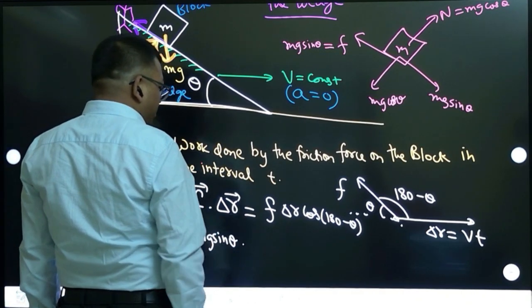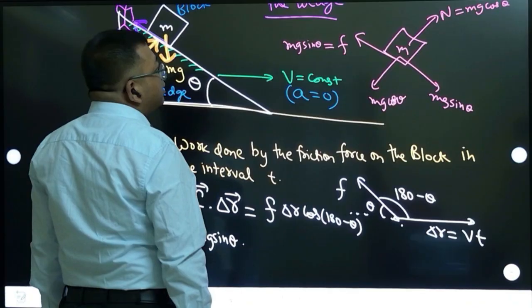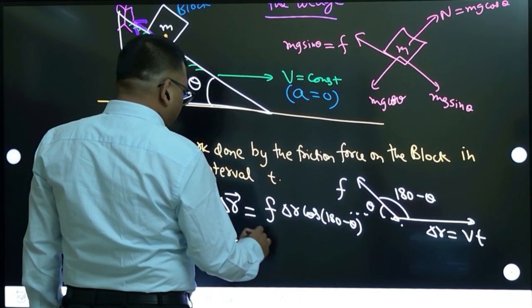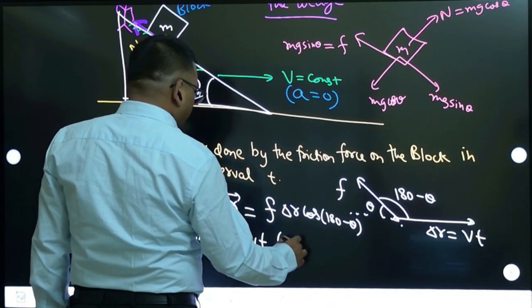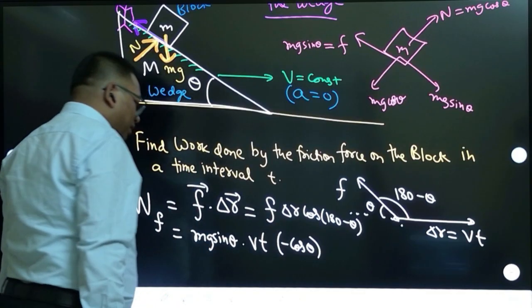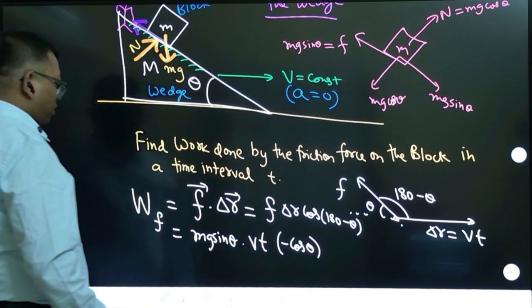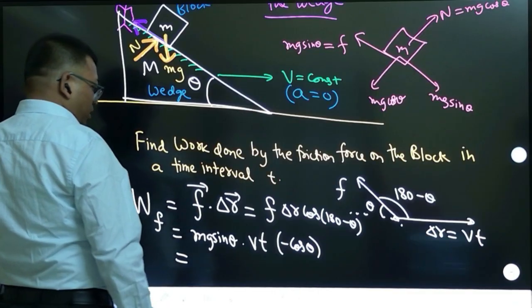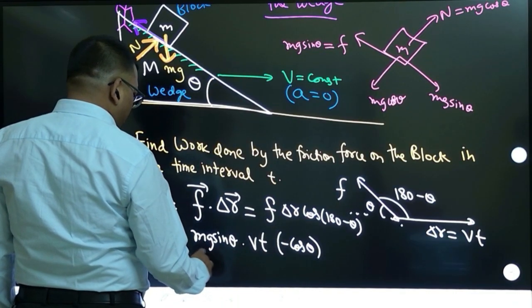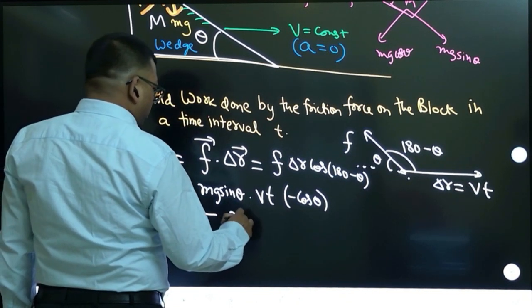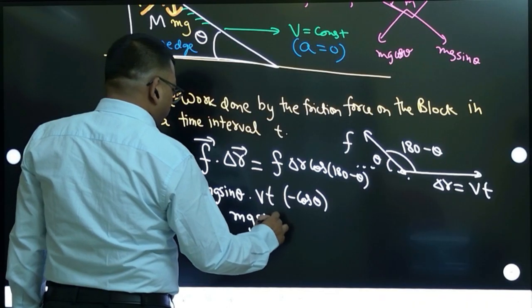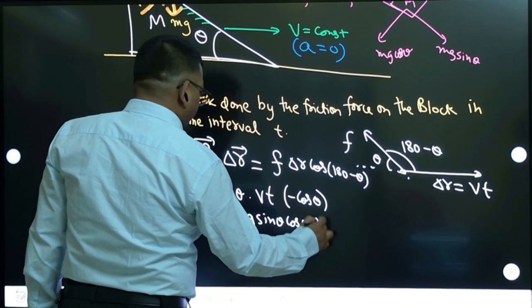Then displacement delta r is given as speed into time. Cos of 180 minus theta becomes minus cos theta, right? That becomes minus cos theta. Then that minus of course will come here, and then it will become mg sin theta cos theta into dt.